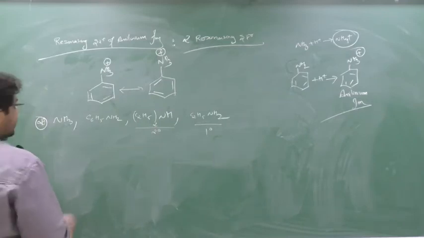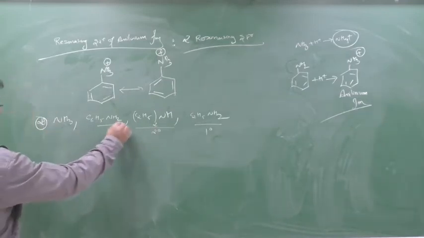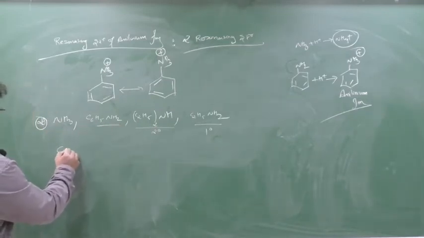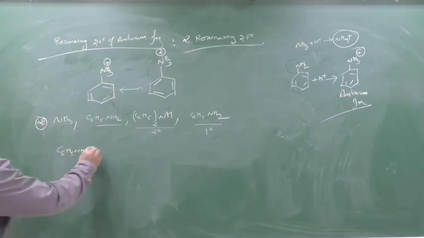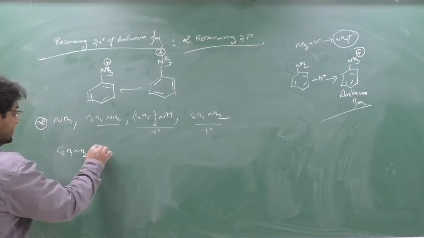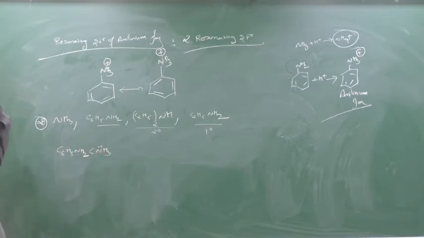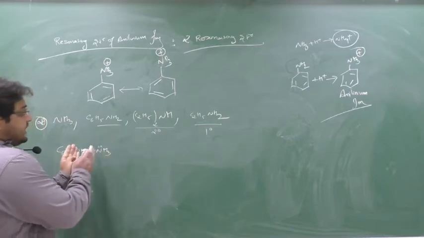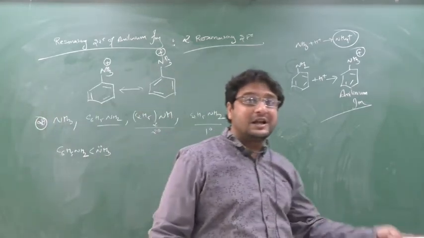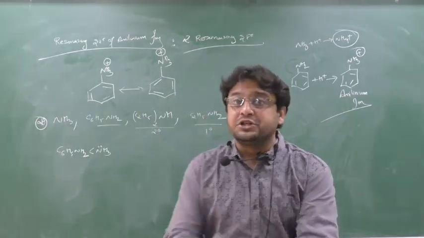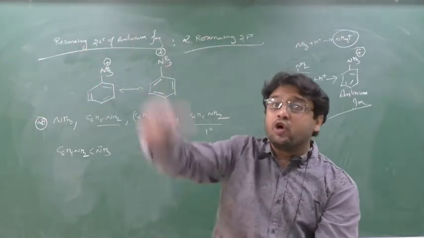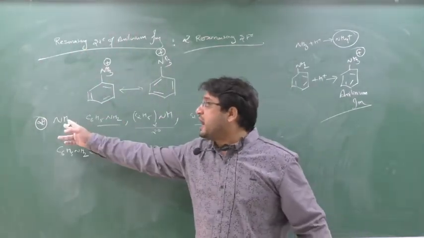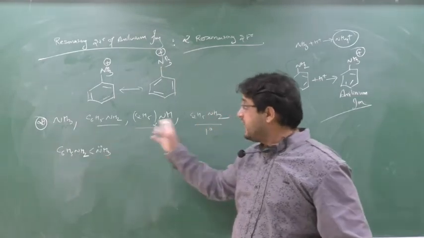Now see here, who is the least basic? This is ammonia and amine, which we have just compared. So aniline was the least basic. The reason is the resonating structure. Then ammonia is more basic, that also I have compared. Ammonia is less basic than alkylamine, because in alkylamine there is an R group which is pushing the electron, so easy donation of the electron takes place. So it is more basic, whereas in ammonia there are no R groups.